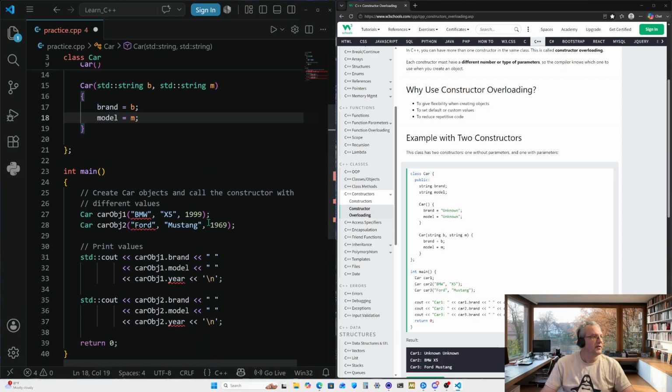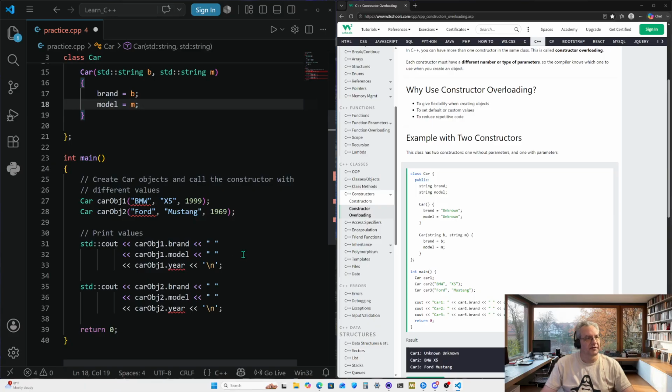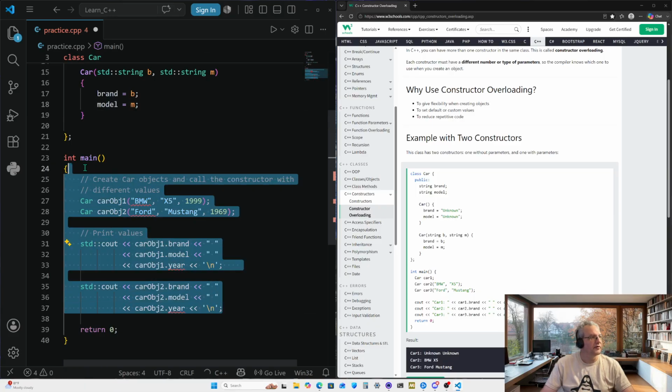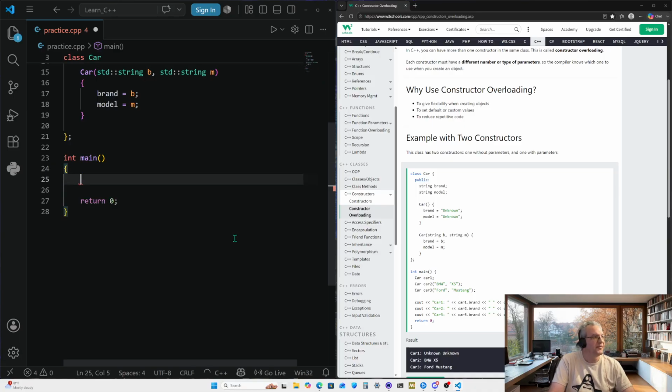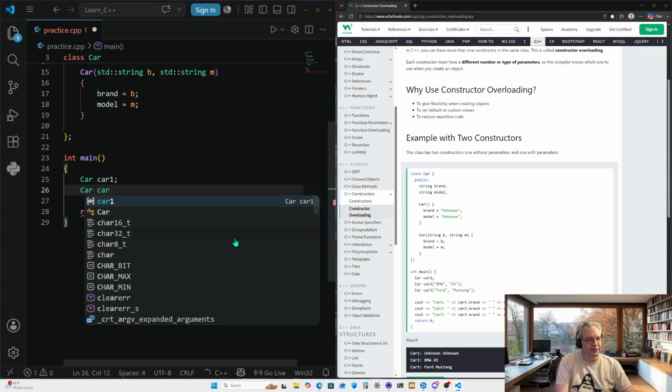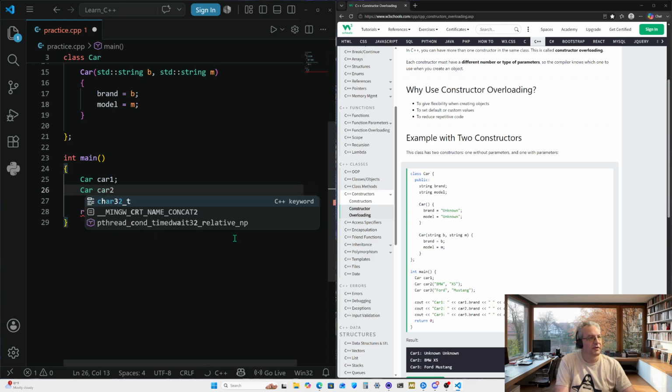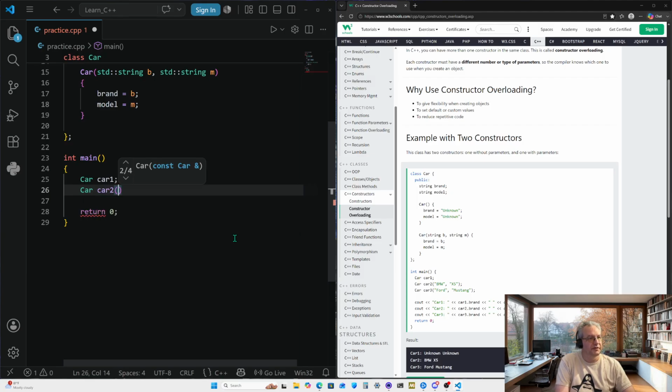So let's get down here to the main and get this example put in. We're going to go ahead and clear out all this code right here. Class Car, car1, declared car class, car2, and we're going to set that one to BMW.